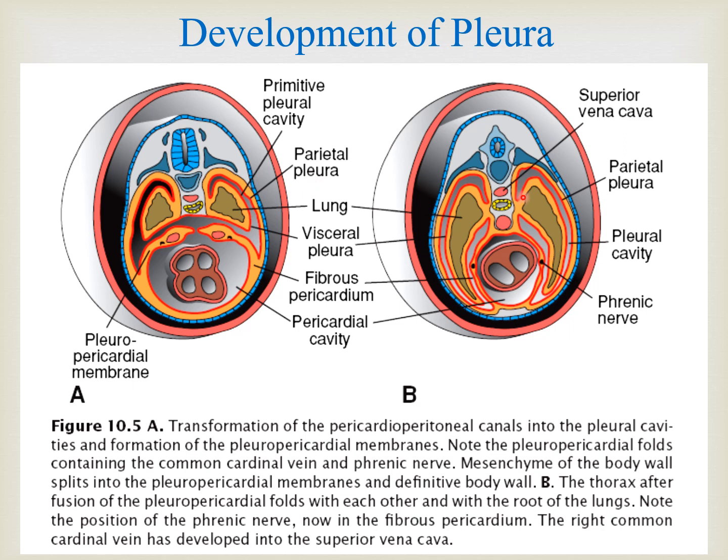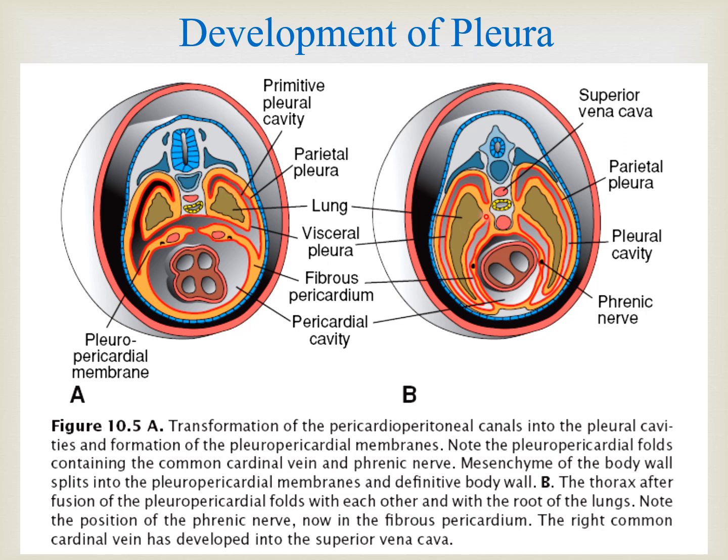Here we can appreciate more clearly that as these pleuropericardial membranes or folds project forward, they divide the chest wall into two cavities: a cavity for the heart and a cavity for the lung. The lung cavity is the pleural cavity and the heart cavity is the pericardial cavity, formed by the folds, and these folds are known as pericardium in case of heart and pleura in case of lungs.